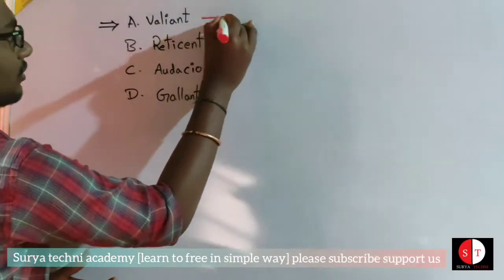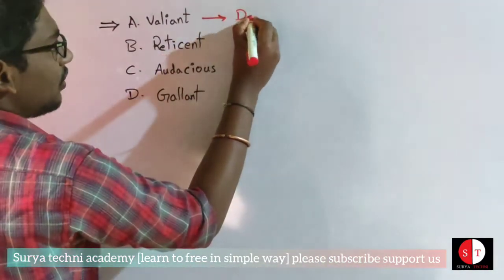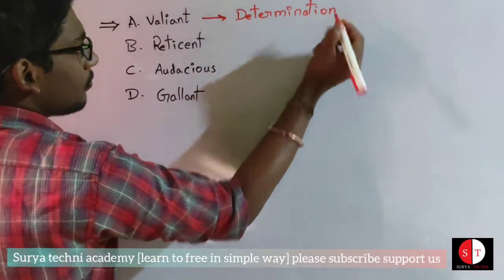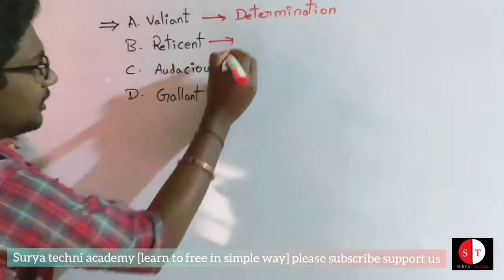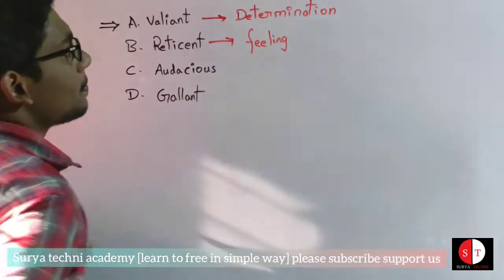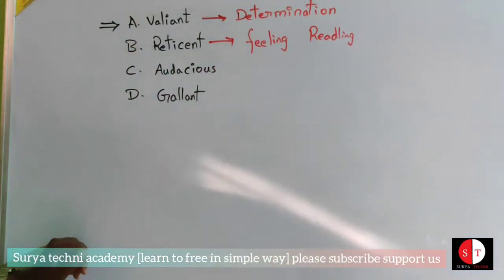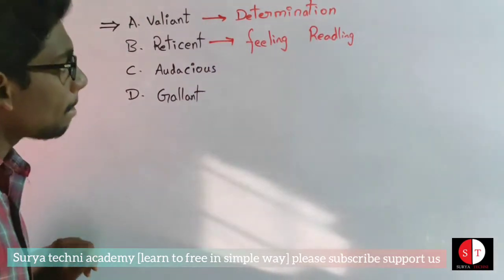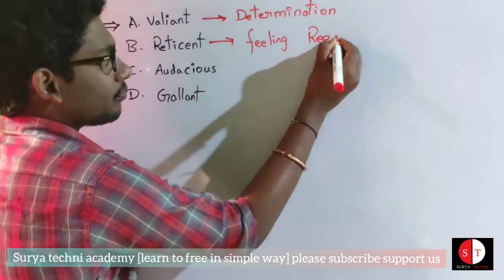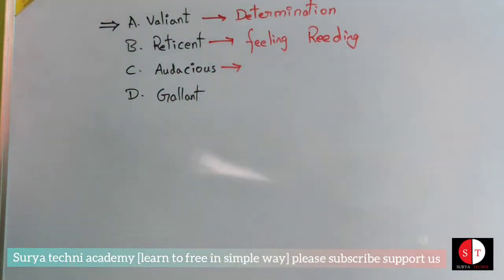Valiant is related to determination. Reticent is a feeling, an inner feeling, feeling inwardly. Audacious is for confidence.